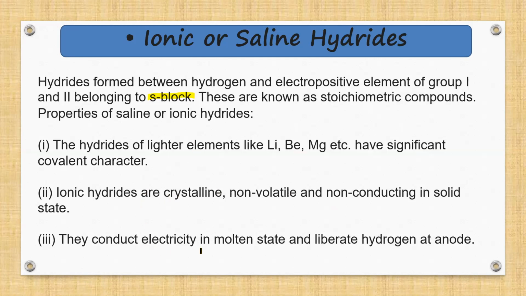These hydrides conduct electricity in molten state and they liberate hydrogen at the anode. So this was all about ionic hydrides. Ionic hydrides are also known as saline hydrides. They are also known as stoichiometric compounds, and these hydrides are formed with the help of s block elements.